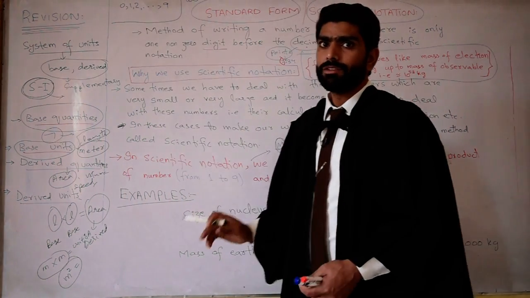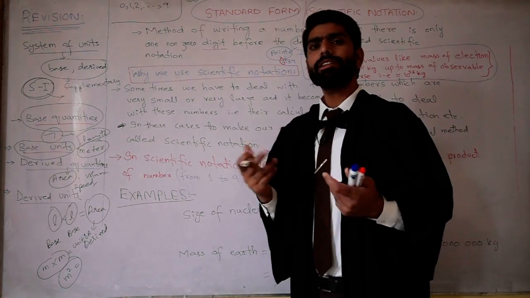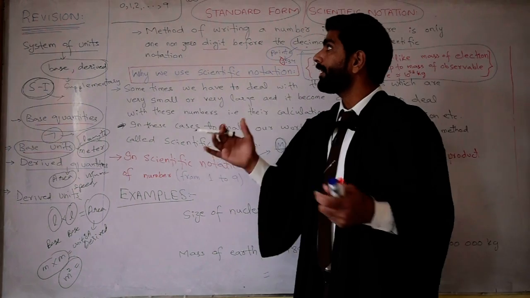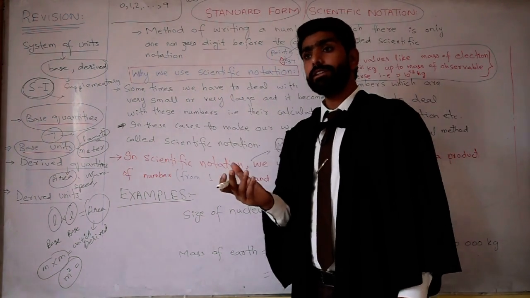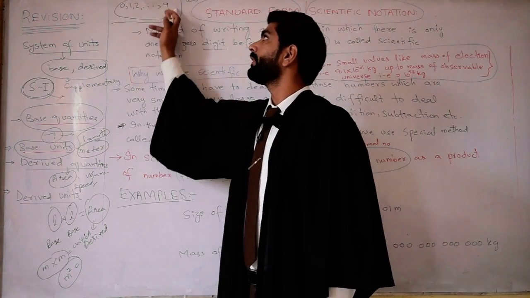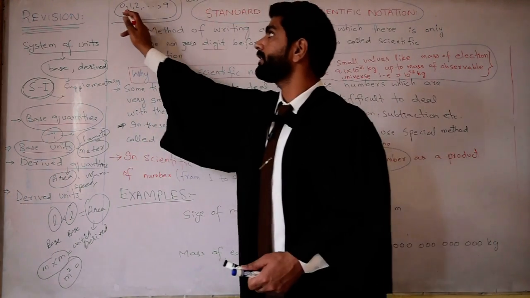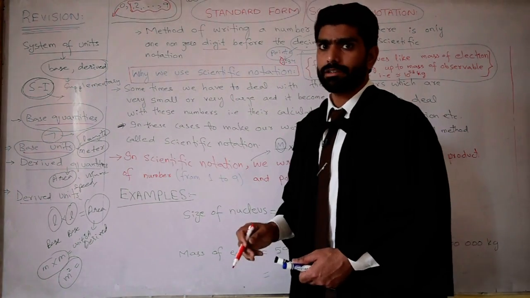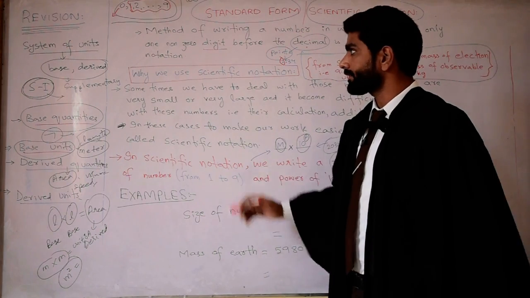As in English there are 26 alphabets, and all the words can be made from them, similarly in mathematics there are just 10 digits and all the numbers can be made from them. Out of these 10 digits, one is 0 and the rest, 9, are non-zero digits.